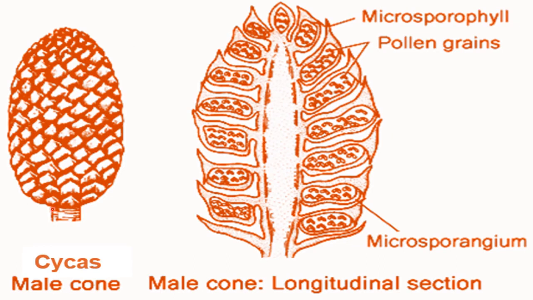Now see this structure. This is a male cone of the Cycas. Cycas plant male cone this is, and this complete structure you can see is a microsporophyll. These leaf-like structures have been modified to form the sporophyll, and these are microsporophylls. And what is present in this microsporophyll? These structures are microsporangia. Here you can see this is microsporangia. This inner complete structure is the microsporangia, and on its outer side this leaf-like structure is the microsporophyll.